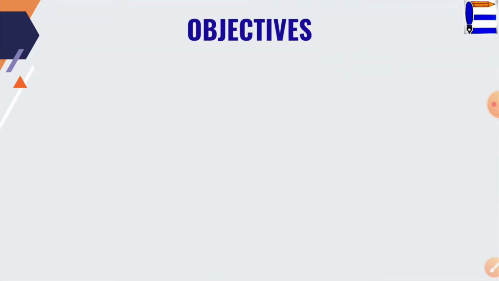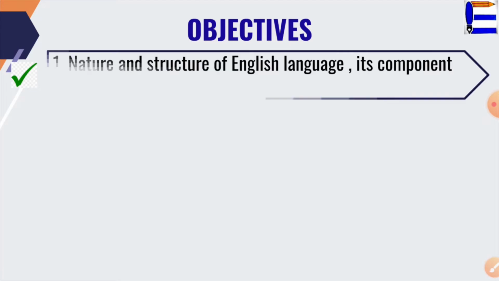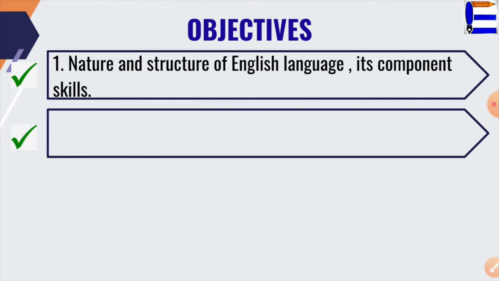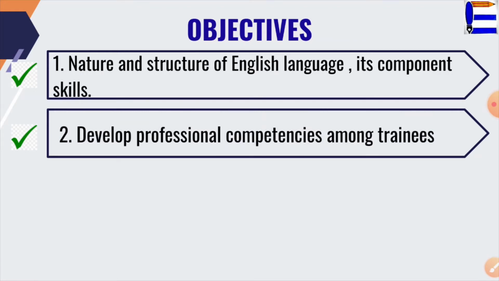Before syllabus orientation, you need to know the purpose of specific topics prescribed in the syllabus. So, the first objective is to enable you to know the nature and structure of English language, its component skills, and this objective is targeted to achieve majorly through Unit 1, that is content. The second objective is to develop professional competencies, which is focused to achieve through Unit 4, that is professional development of teachers.